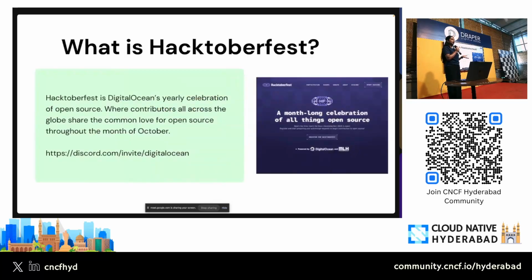First things first, what is Hacktoberfest? Now this month, September, we call it Preptember. So how many of you here contribute to open source? Can I see some hands? Only few. Great. How many of you want to contribute to open source? Amazing, it's most of you. So now is the good time to start contributing to open source.